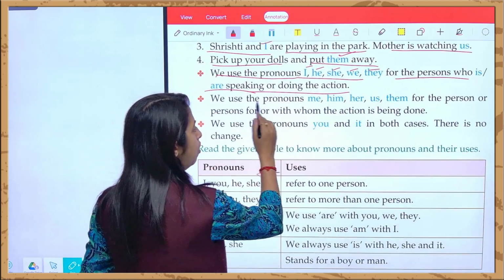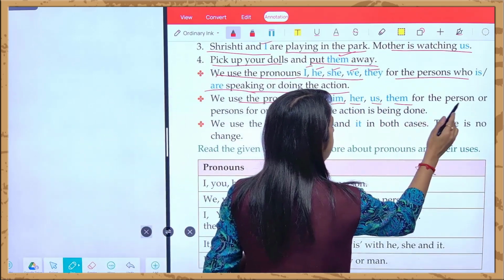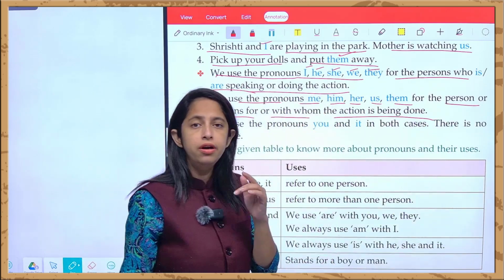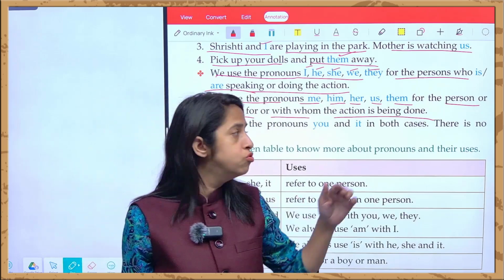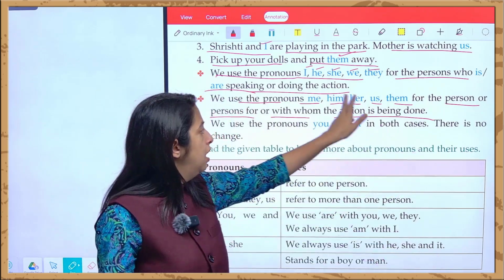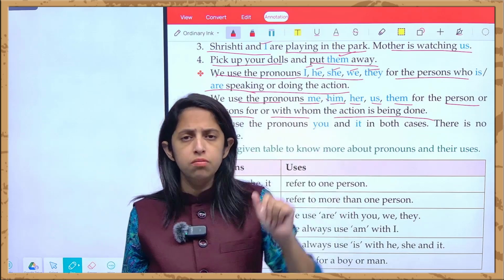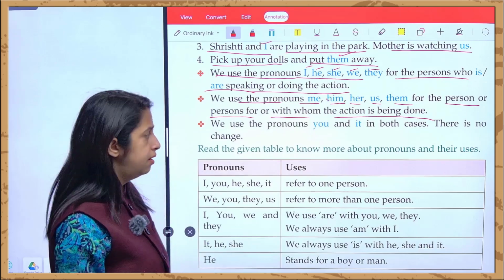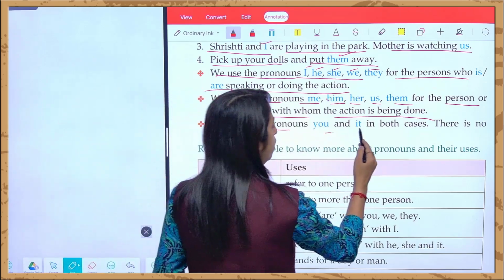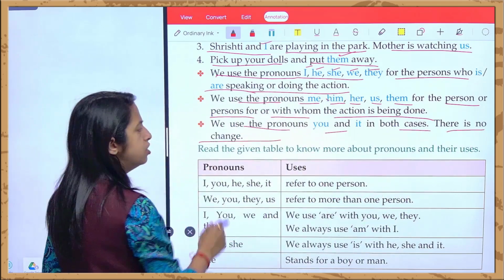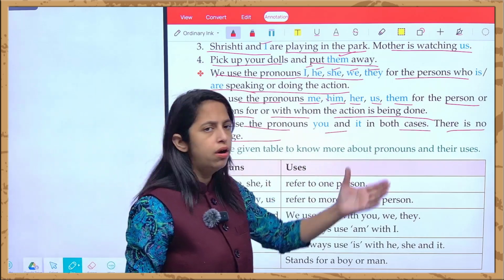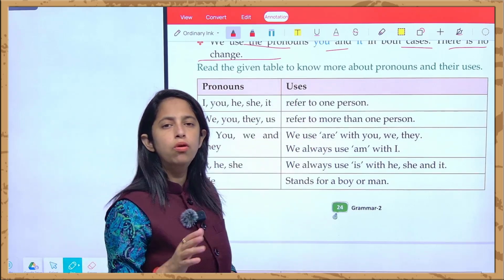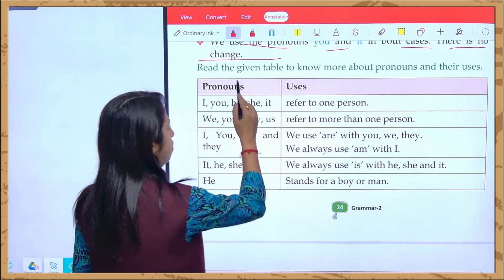So we use the pronouns me, him, her, us, them for the person or persons with whom the action is being done. I have already explained that we use all these words them and him, her when we are talking about the third party. जब हम third party के बारे में बात कर रहे हैं and the action is done by them, we use the pronouns you and it in both the cases and there is no change. और हम इन्हीं cases में you और it का भी use करते हैं and there is no change. So you just read this table to know more about pronouns and their uses, right?